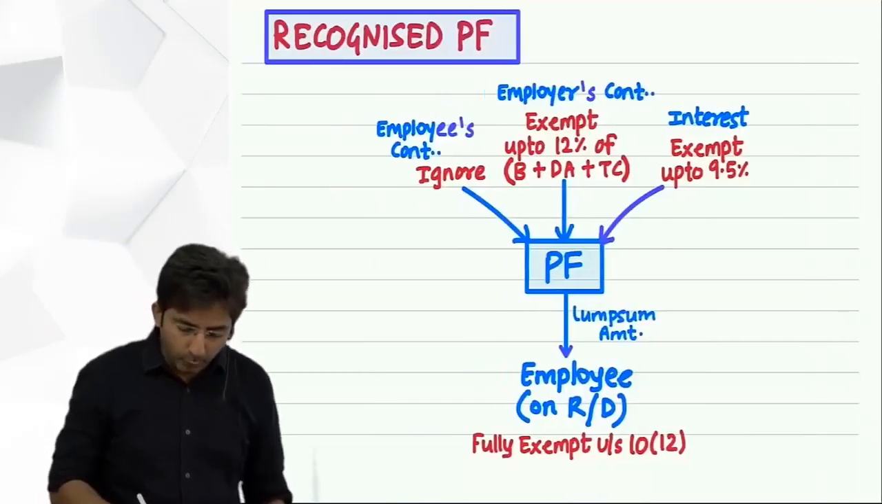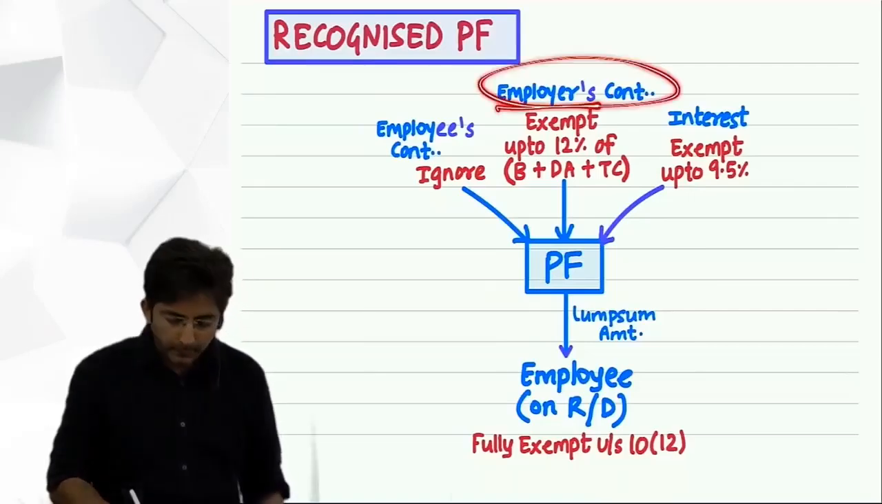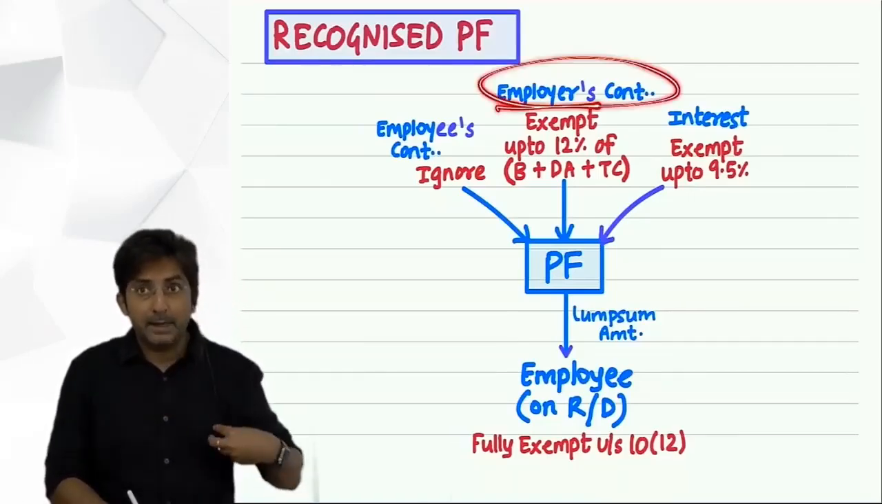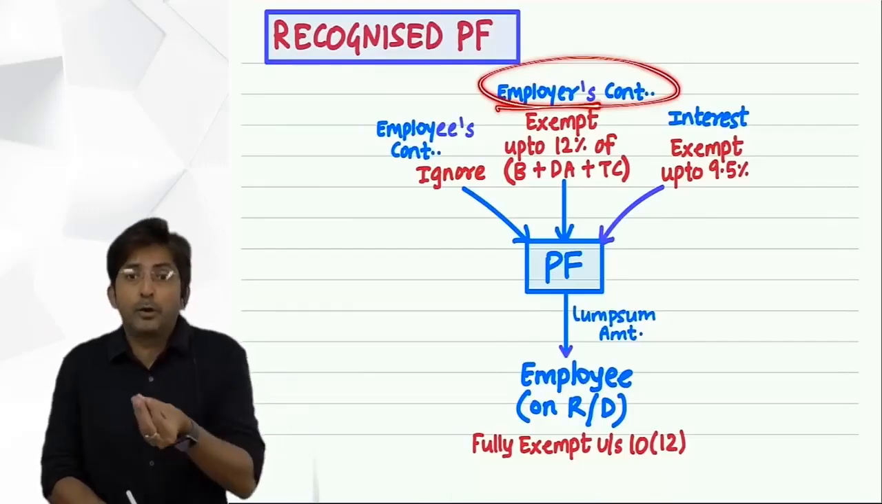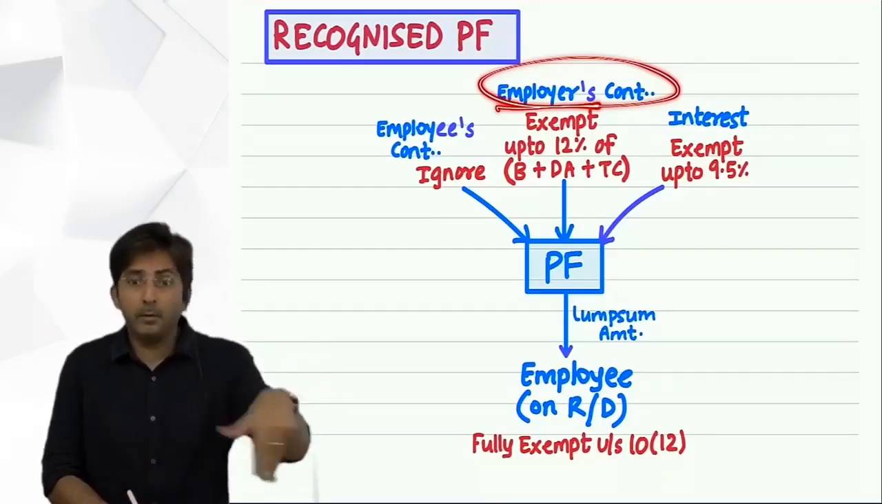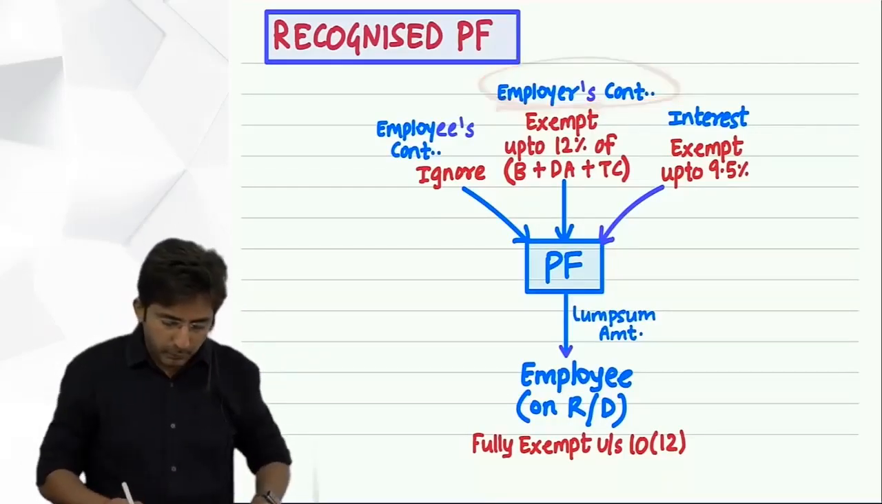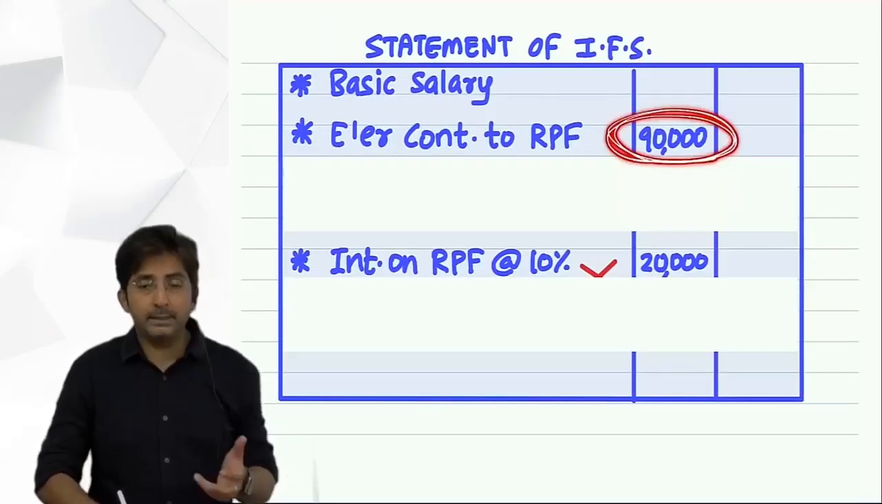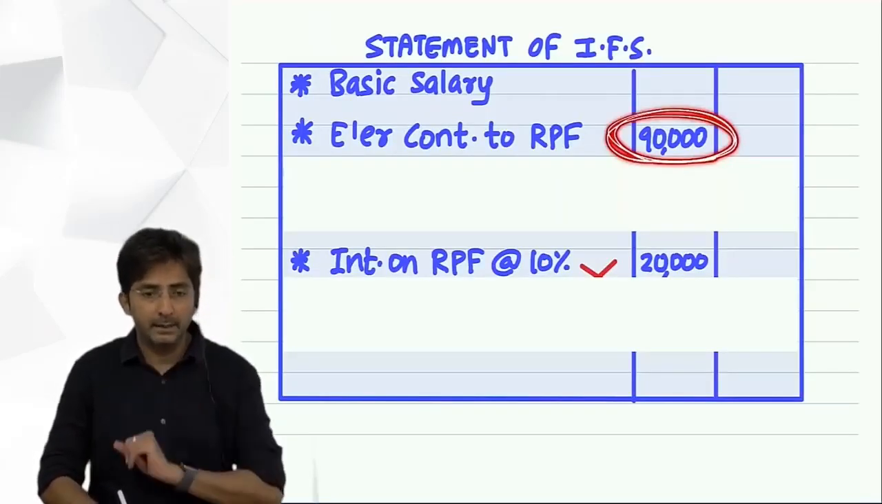Then what will you do with the employer's contribution? This you will record separately, because this is a separate thing which the employer is contributing for you over and above your salary. So first I will write in the inner column. See, whenever it is exempt, you have to first write it in the inner column.